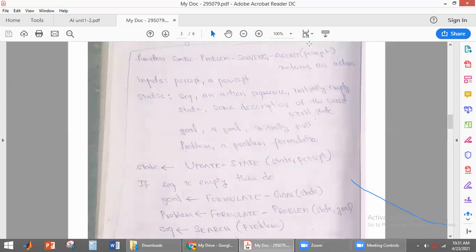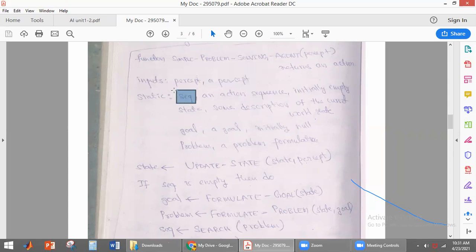See here, it takes the current percept as the input and returns an action. So the percept is the input, and here we have a database called sequence. I told you, it is the action sequence. Initially it is empty. The action sequence will be given by the searching algorithms.